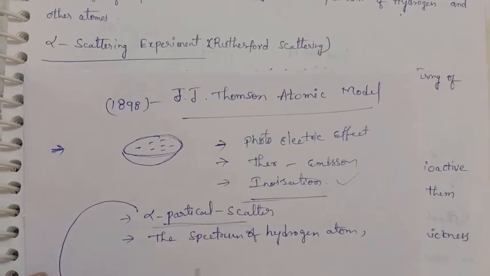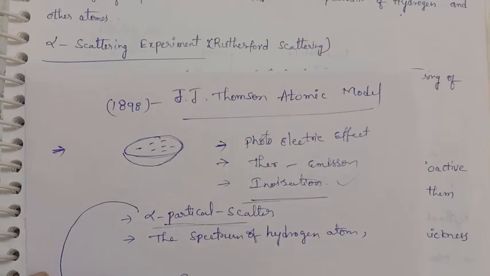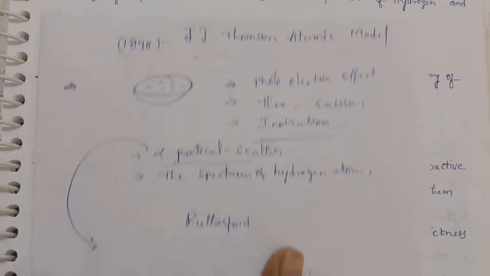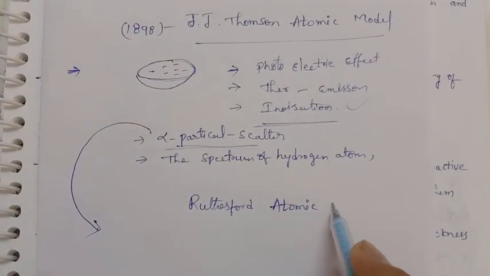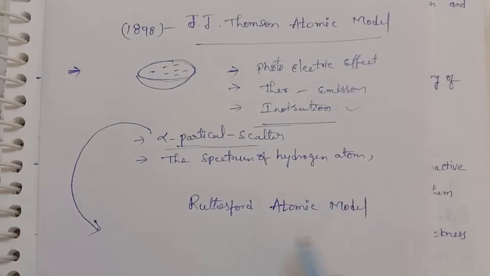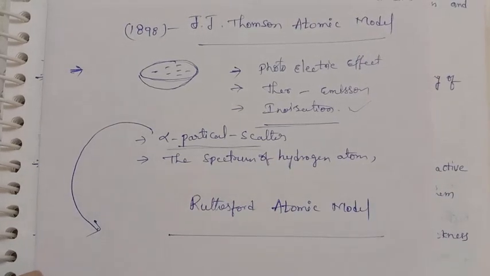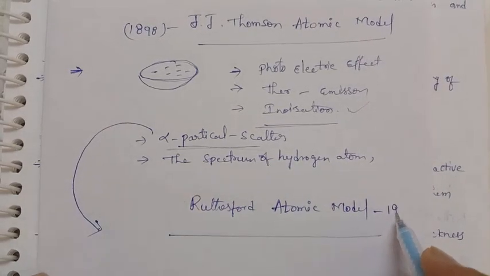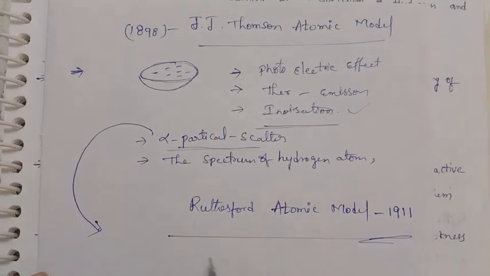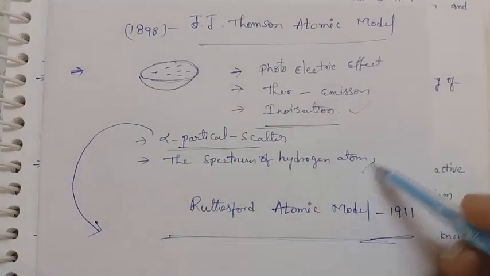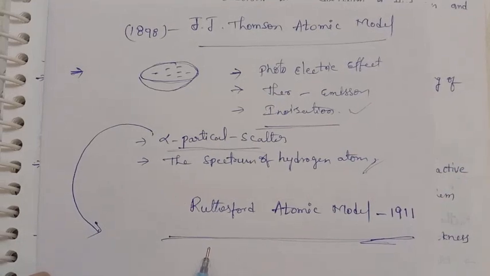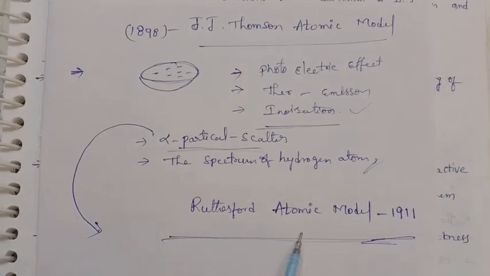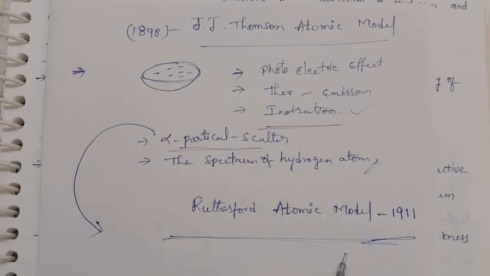This model was proposed in the year 1911. Our first topic is the introduction part, the alpha particle scattering, in the Rutherford atomic model.